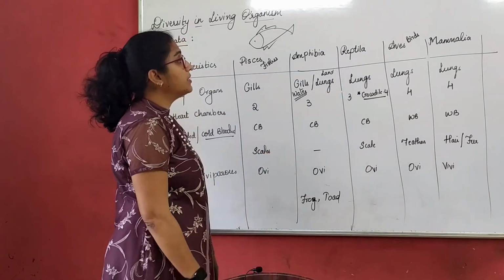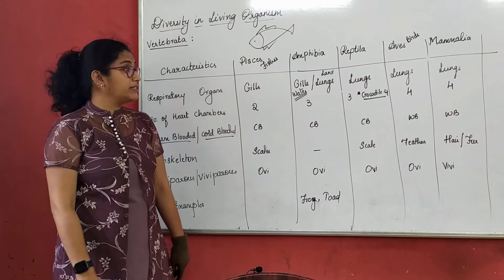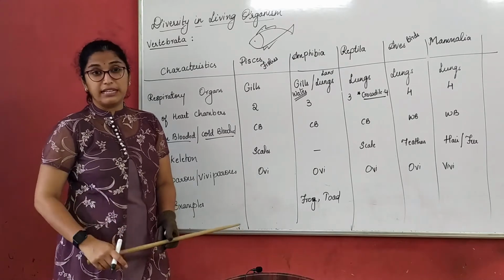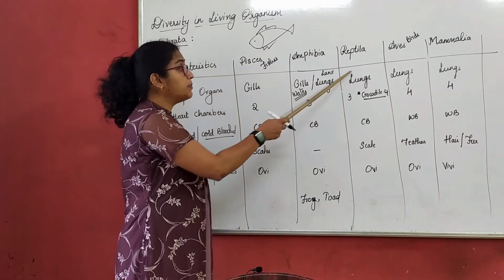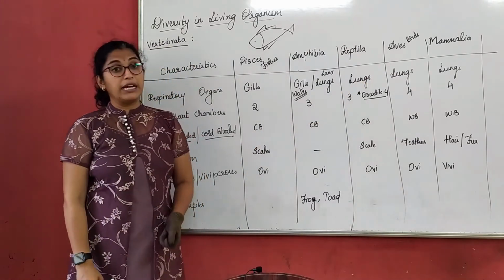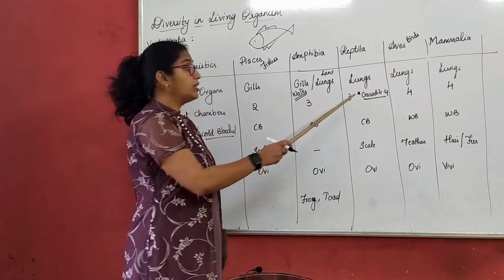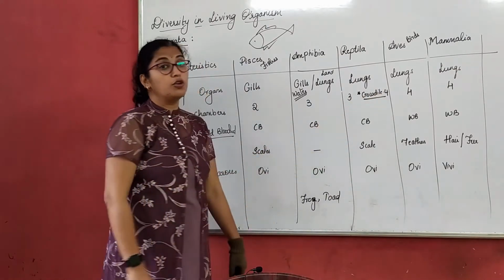We'll move to the third one, reptilia. So what comes under reptiles? Crocodiles, then lizards, etc. Respiratory organs are lungs. All reptiles have a 3-chambered heart, but there is one exception. Crocodile has a 4-chambered heart.